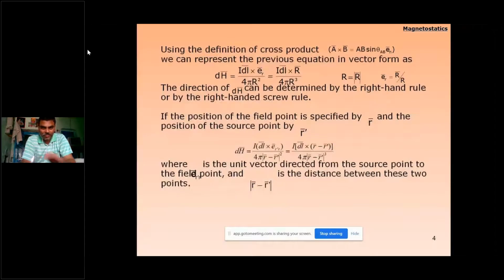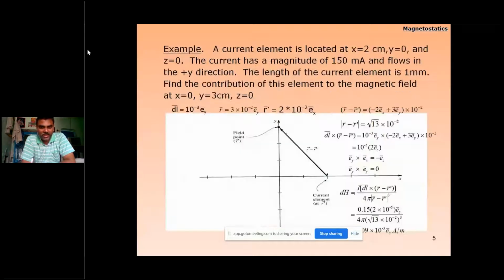So these are the same as we have for electrostatics. Why? Because here the magnetic field strength is a vector. We can describe that sine alpha by the cross product, and after that the cross product by the unit vector, with respect to the distance vector, and we can write that formula. And these are the different examples to find the magnetic field strength.